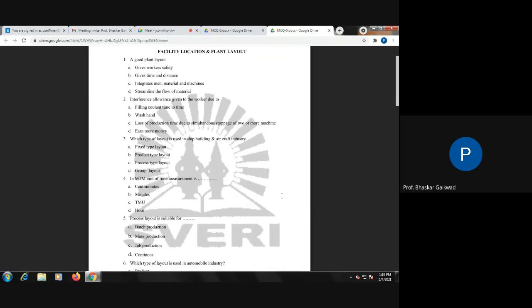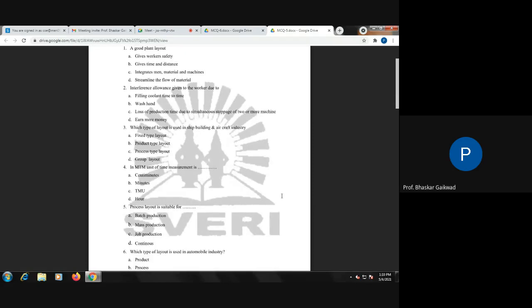Next, the fourth question: in TMT, unit of time measurement. This is a mixed question from the fourth chapter, related to TMU, time measurement unit, and MTM. This question belongs to our fourth chapter, the measurement chapter.